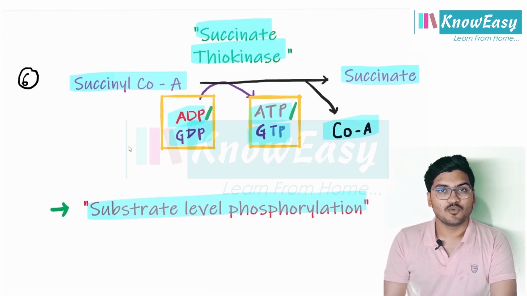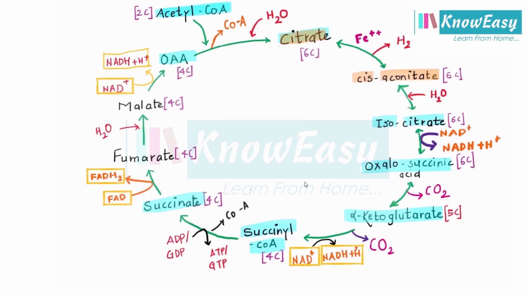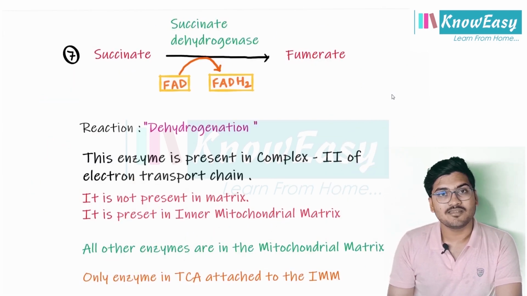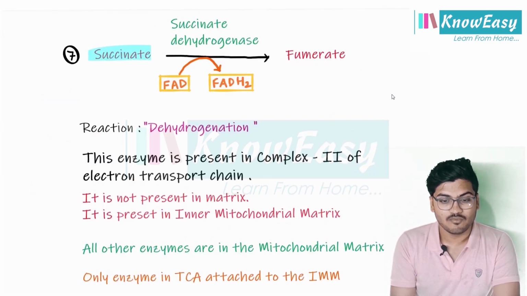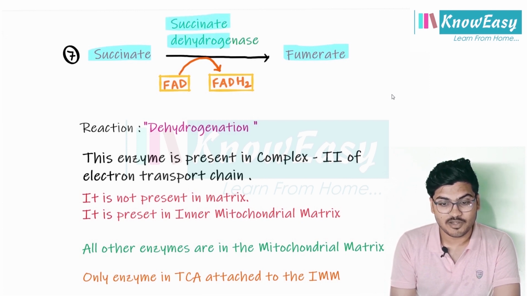Clear? There is only one step where substrate level phosphorylation occurs in the tricarboxylic acid cycle, and that step is conversion of succinyl-CoA into succinate. Please remember this point. Now, in the next step, succinate is converted into fumarate. Here, FADH2 is produced. In this reaction, succinate, a 4-carbon compound, is converted into fumarate, a 4-carbon compound. This reaction is catalyzed by an enzyme succinate dehydrogenase.